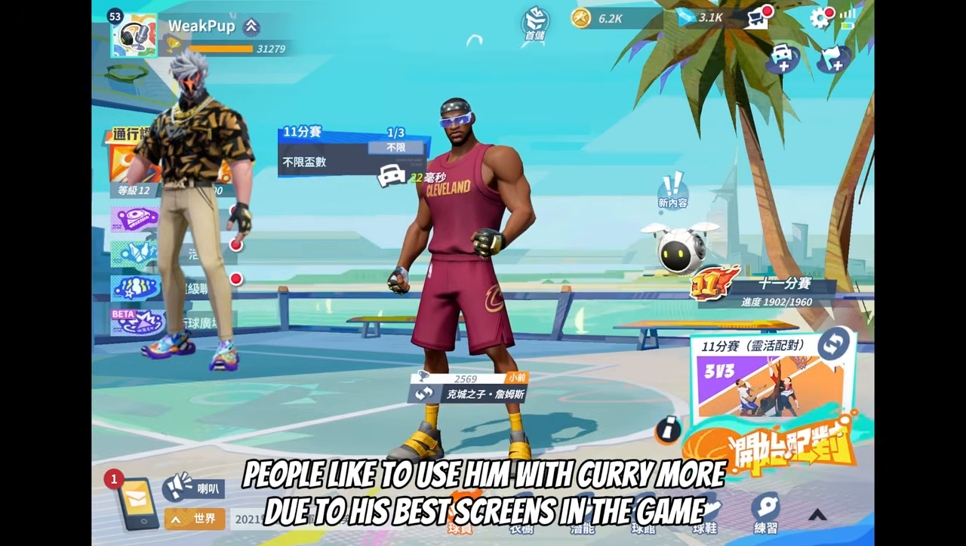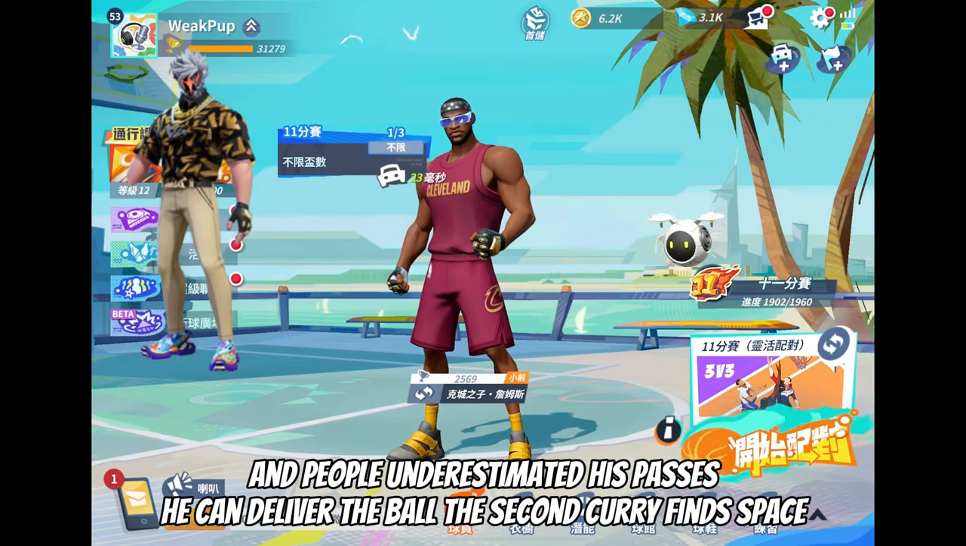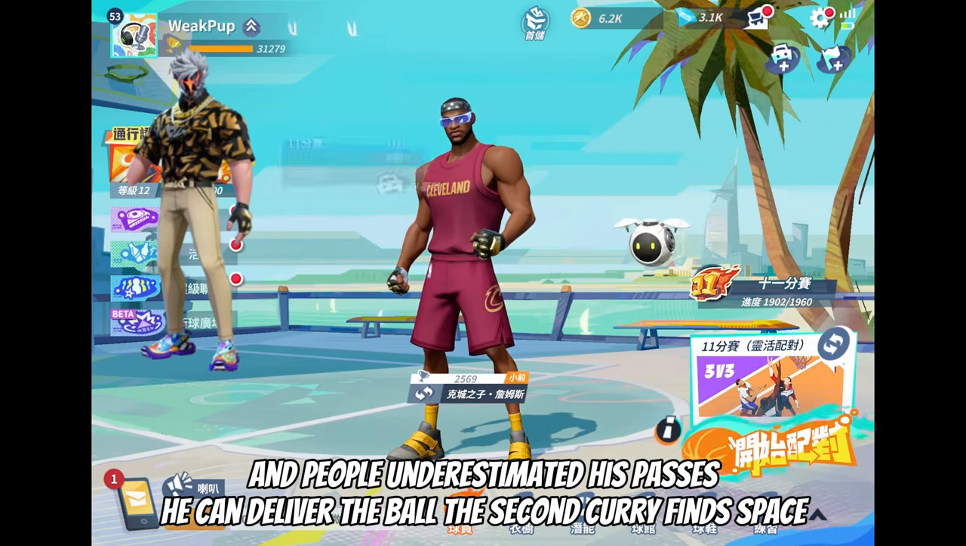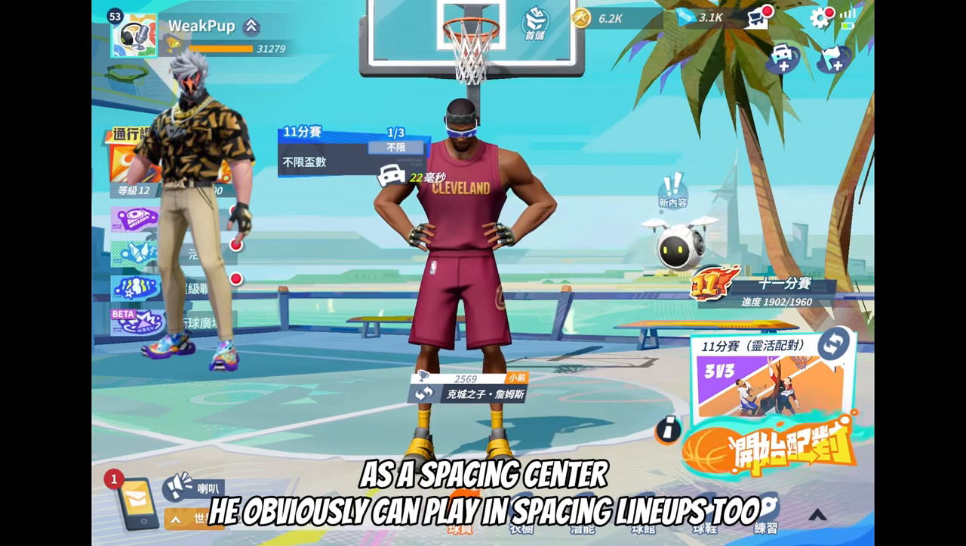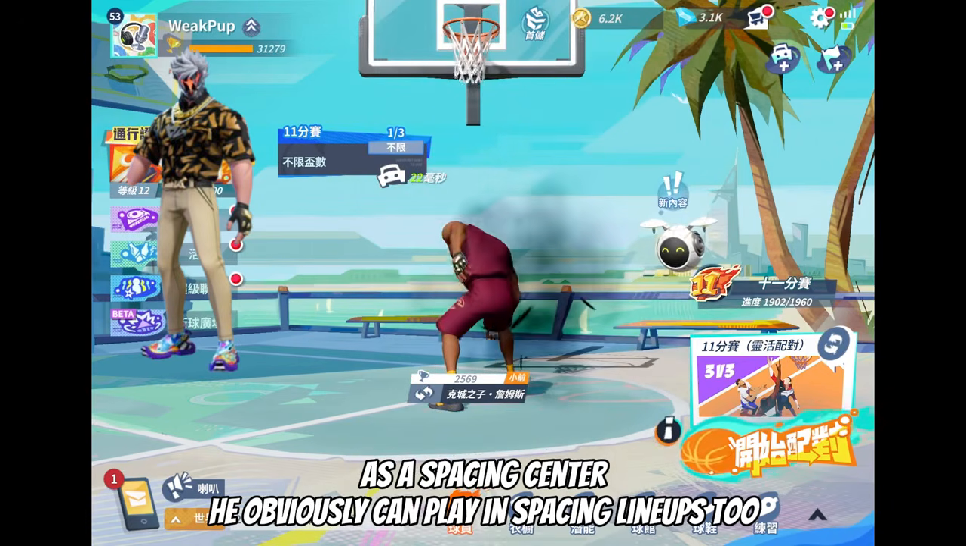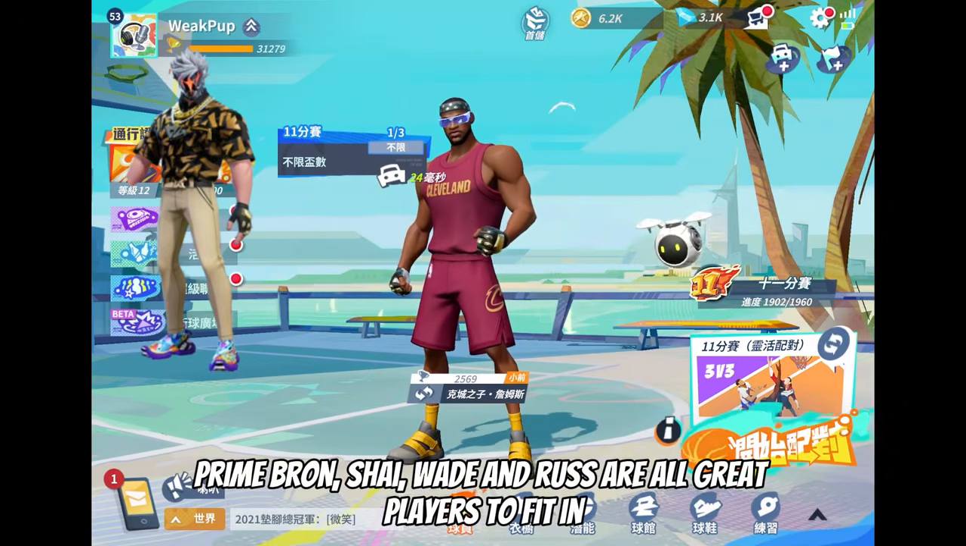People like to use him with Curry more due to his best screens in the game, and people underestimated his passes. He can deliver the ball the second Curry finds space. As a spacing center, he obviously can play in spacing lineups too. Prime Braun, Shai, Wade and Russ are all great players to fit in.